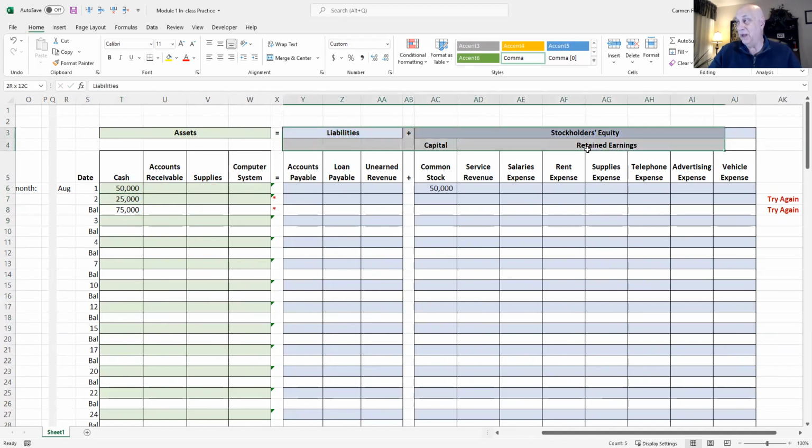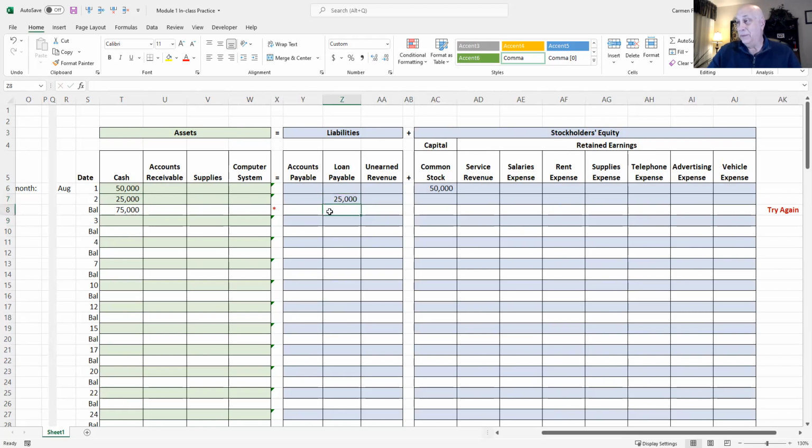So $25,000 of cash on the left side. So we have to do something on the right side of the equation. What are we going to do? We have to put the 25,000 as we owe somebody something. And we took out a loan. So $25,000 loan. So we have the increase on the left side, assets going up, increase on the right side, liabilities going up.